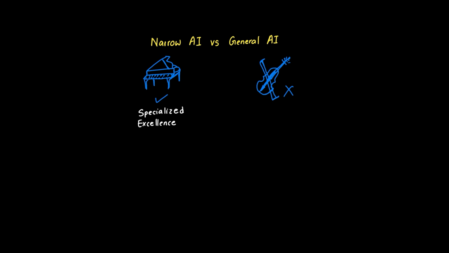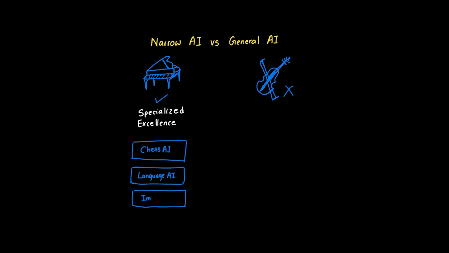Current AI systems are all narrow AI. They're trained for specific tasks and excel within those boundaries. A chess AI can beat world champions but can't write poetry. A language model can write essays but can't play chess. General AI, which remains theoretical, would be like a person who can learn any skill.